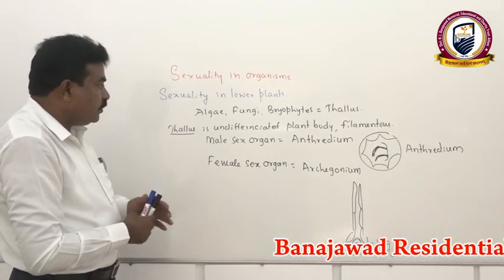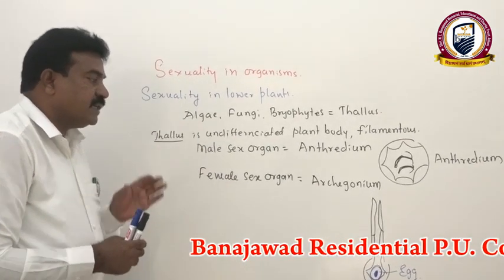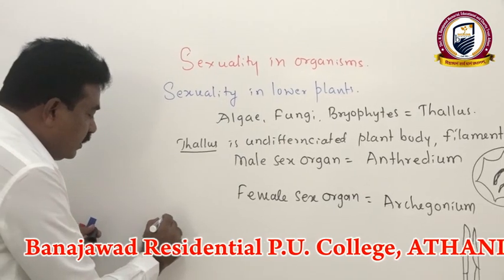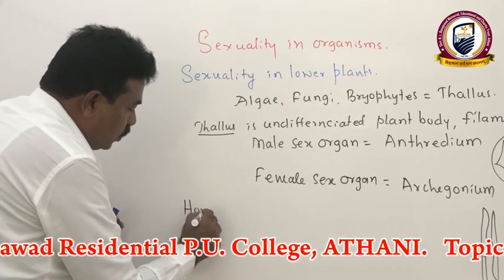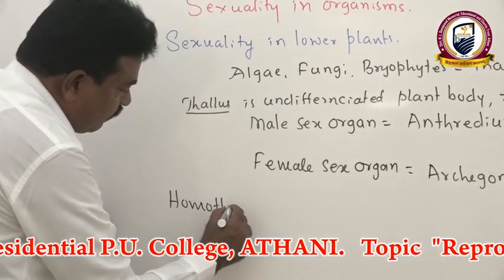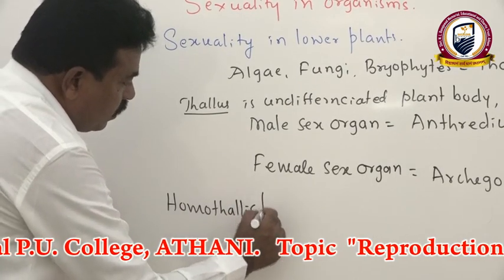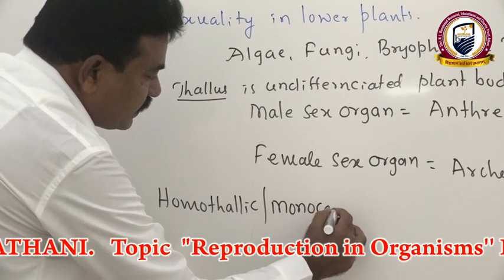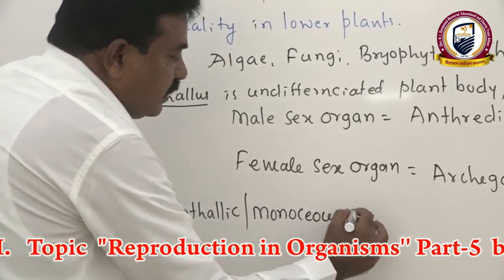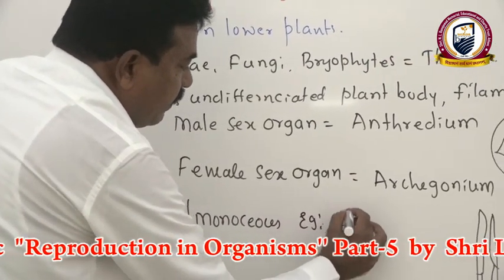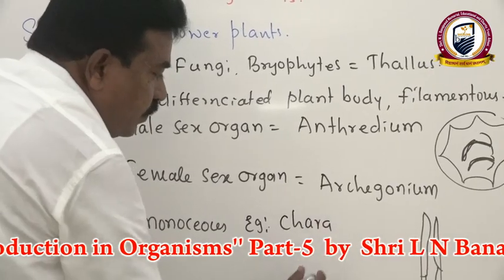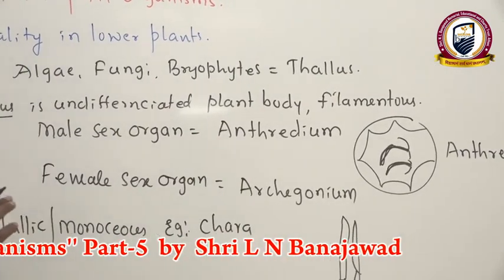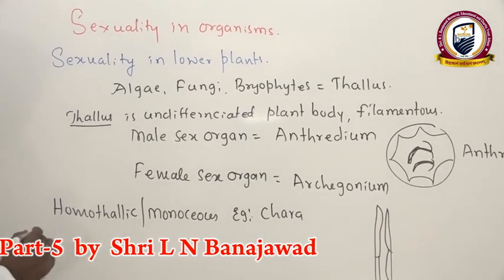Suppose both male and female sex organs are present on a single plant, we call it homothallic, or that condition we also call monoecious. We see this in the alga Chara, where both archegonium and antheridium are born on the same plant.